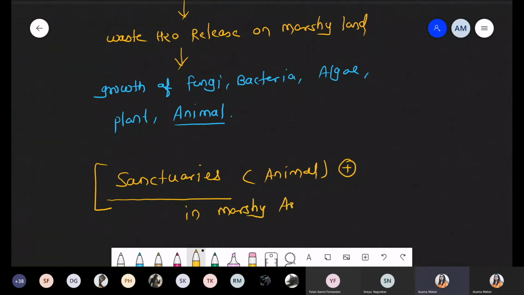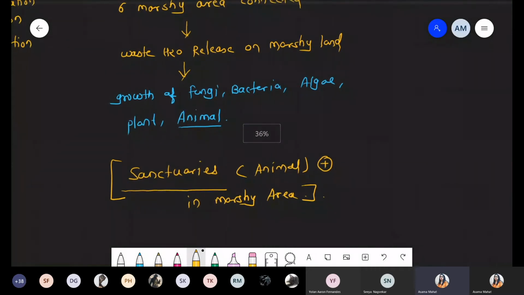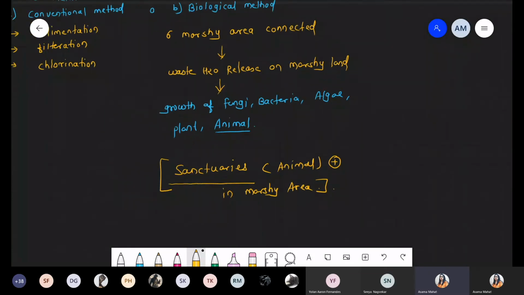In the marshy area we are not using the word national park. Remember this one, because the amount of plants is quite low as compared to animals. Animal numbers are more. That's why we are using the specific word sanctuaries. Just one bit, I share the image from Google. So just complete this writing. Do you have any doubt? Please ask me.